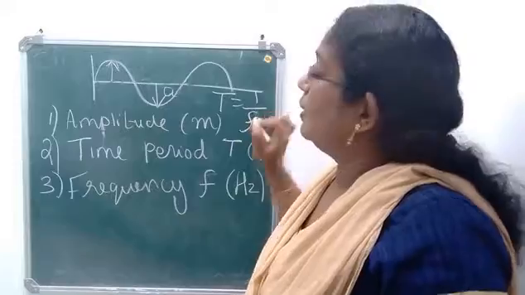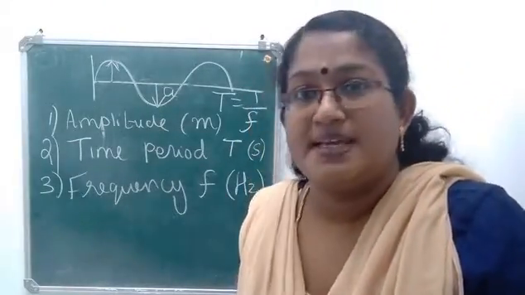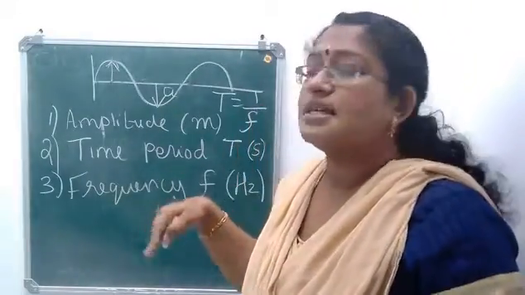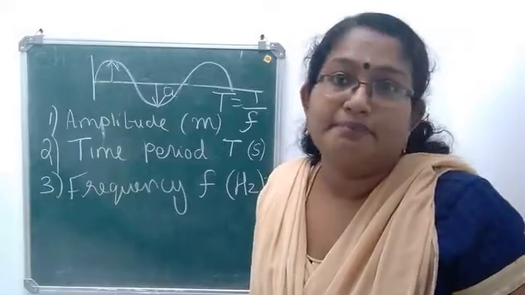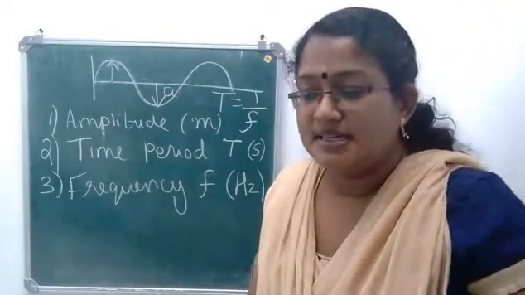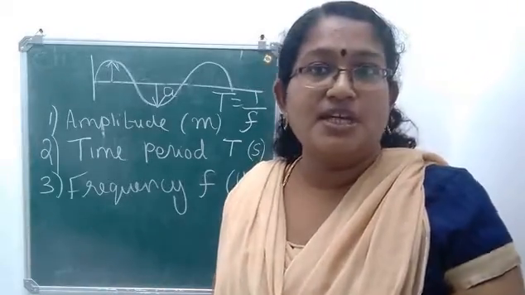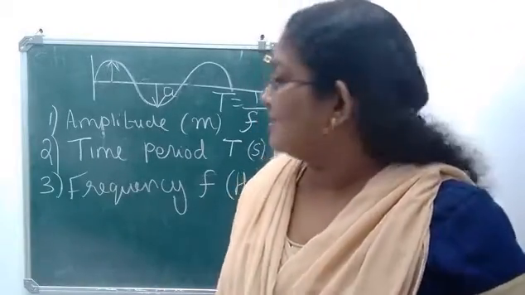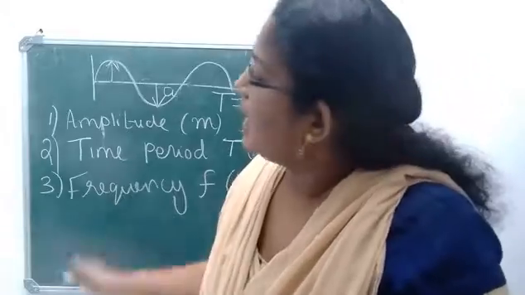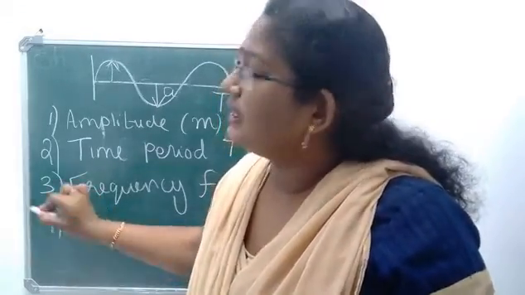Time period is equal to the reciprocal of frequency, or frequency is equal to the reciprocal of time period. Time period means how much time is taken for the particles to complete one vibration. Then how many vibrations in 1 second is frequency. Now we are having two more terms here.